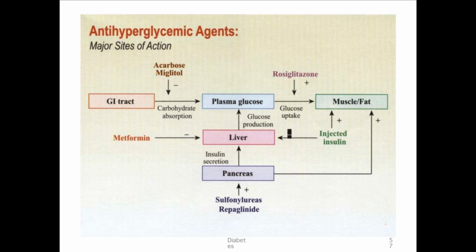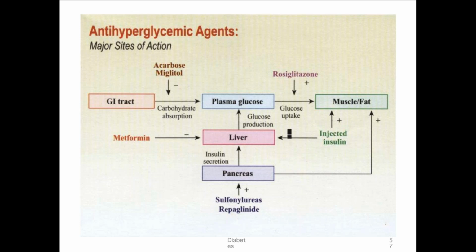Okay, then coming to thiazolidinediones, which have an HbA1c reduction of 0.5 to 1.4%. Non-sulfonylureas, that is repaglinide, nateglinide, have 0.5 to 1%. Then SGLT2 inhibitors have 0.5 to 1%. Then lastly, which have the least are your DPP4 inhibitors and alpha glucosidase inhibitors, which have 0.5%.